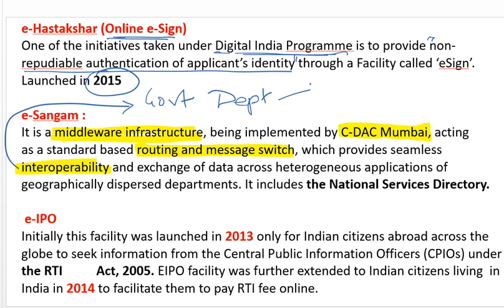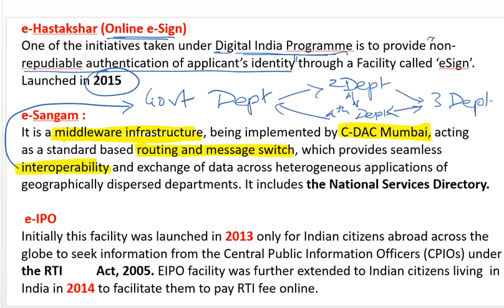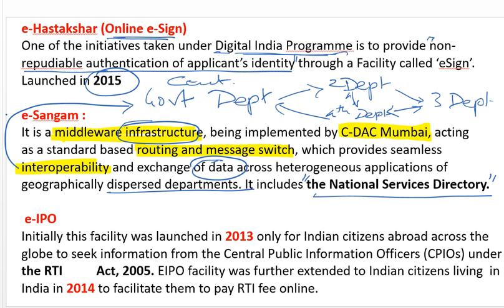One department is related to a second department, it may be related to a third department, it may be related to a fourth also. In this way they are all interlinked, and it may be the central government. It also covers exchange of data across heterogeneous applications of geographically dispersed departments, and it includes the National Service Directory. Now let's check out which is our proper answer.